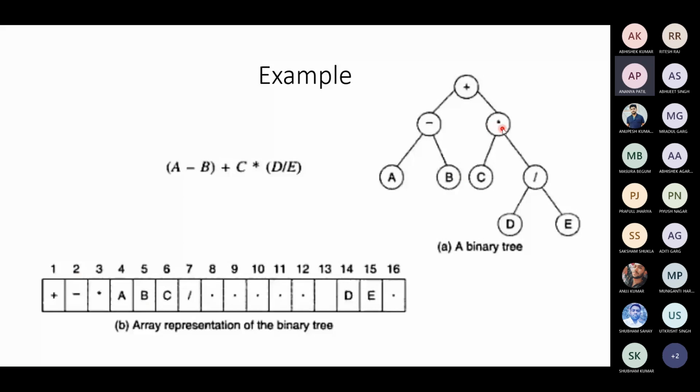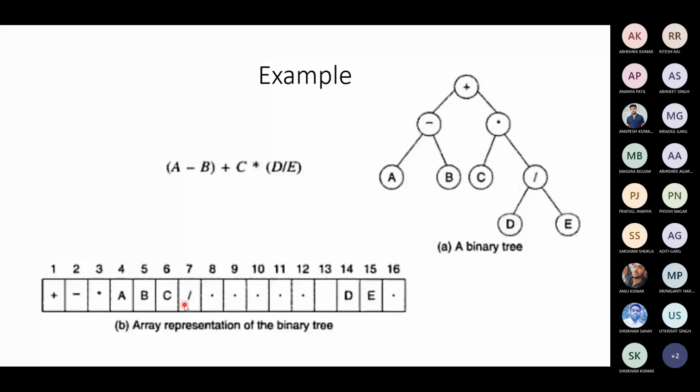Likewise, the other nodes' left and right children will be stored accordingly. Multiplication is stored at 3. This node's left child will be stored at 2i, so 3 into 2 is 6. C will be stored at the sixth position. The right child will be stored at 2i plus 1, where I is 3 because multiplication is stored at 3. So 2 threes are 6 plus 1, 7. Division is stored at the seventh position.